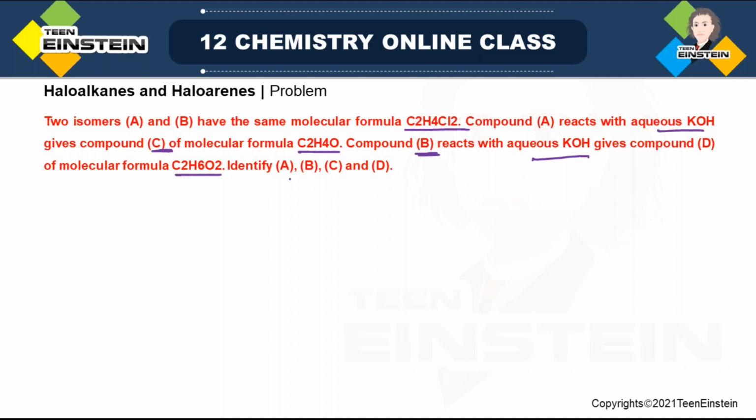You have to identify the starting isomers A and B, and you are getting C from A and D from B. Those two products also you have to recognize. Now if we look at the starting material formula C2H4Cl2, if you remove these 2 chlorine and add hydrogen, what formula will you get? C2H4H2, that means C2H6.